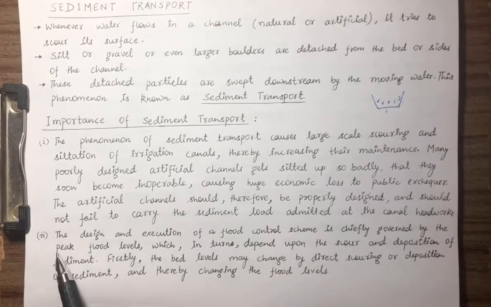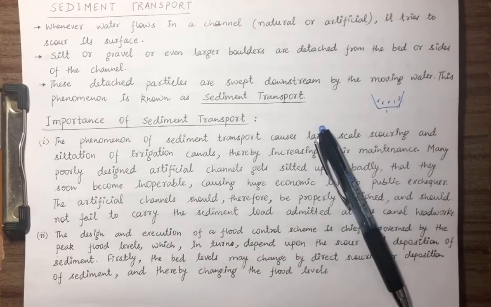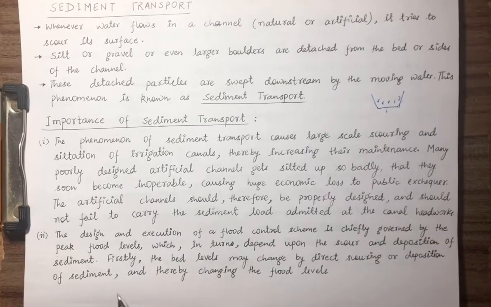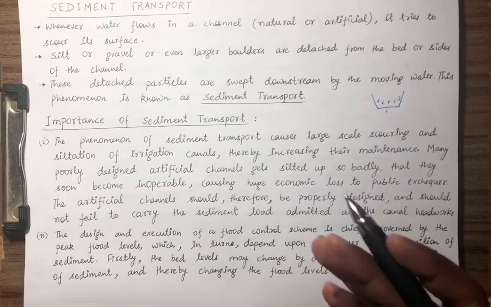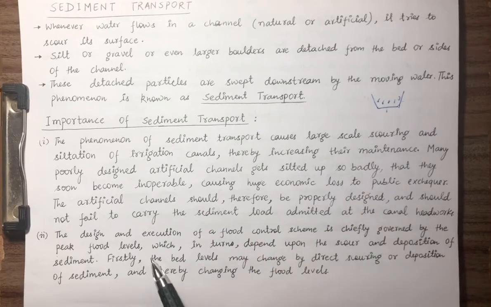Let us see the second point. The design and execution of a flood control scheme is chiefly governed by the peak flood levels. Canals are also helpful during flood periods for escaping a huge amount of water through them. So these should be designed for the full peak flood level. The design criterion is the peak flood level, if it is being used for a flood control scheme, which in turn depends upon the scour and deposition of sediment.